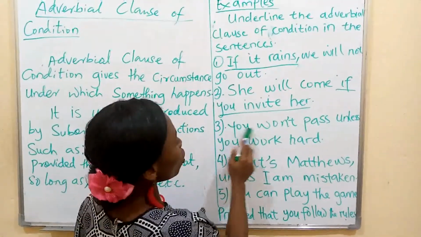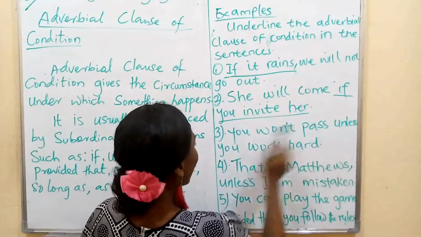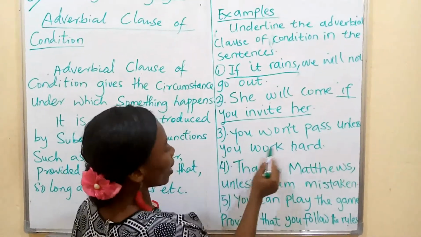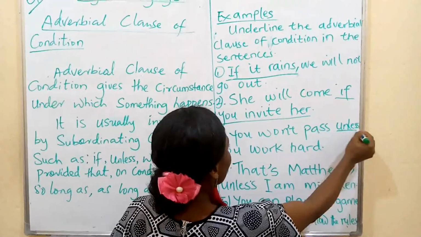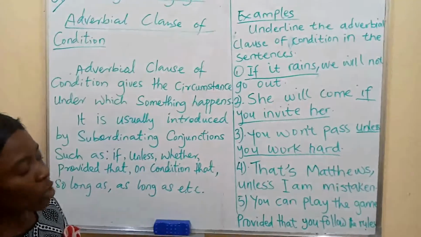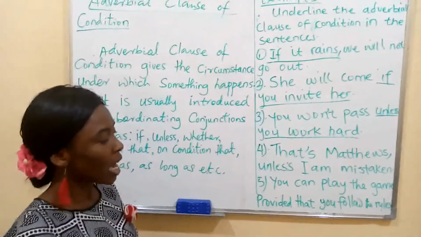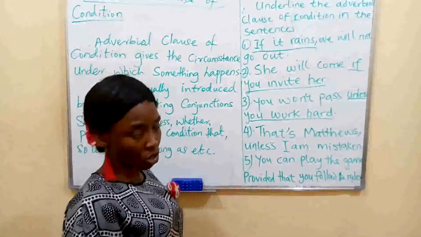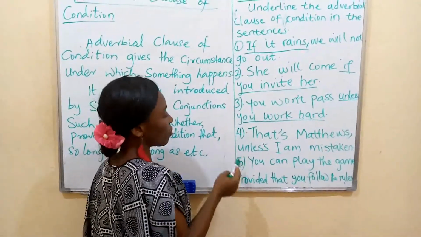Number three, you won't pass unless you work hard. Unless you work hard. Now, a kind of trick or rule that guides you is for you to identify your subordinating conjunction. Let's look at number 4.